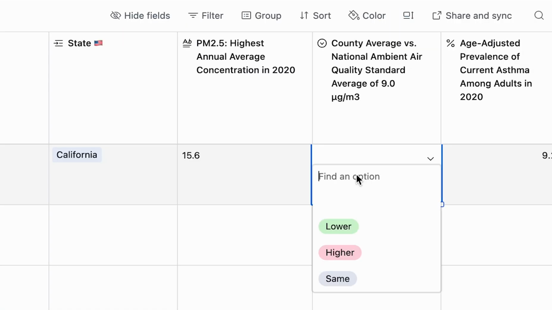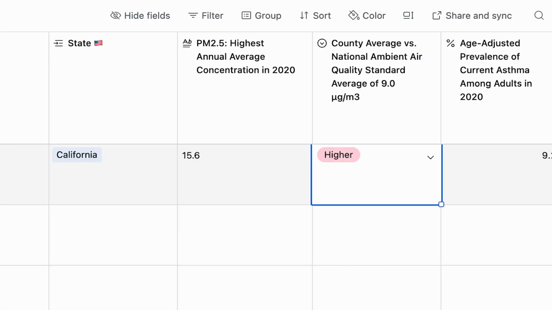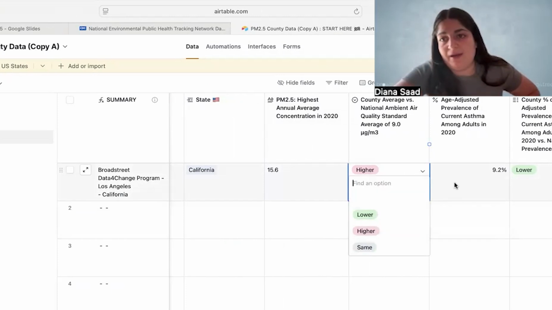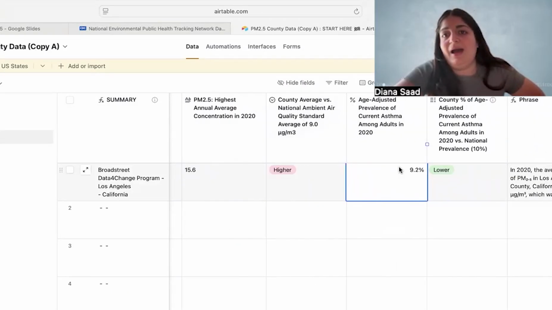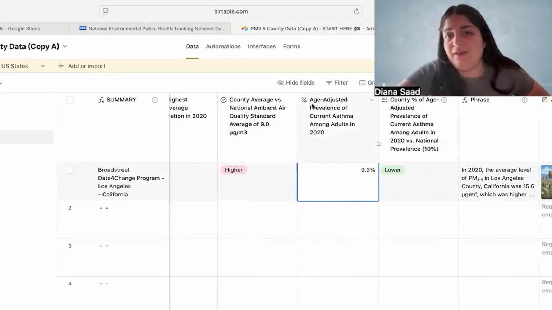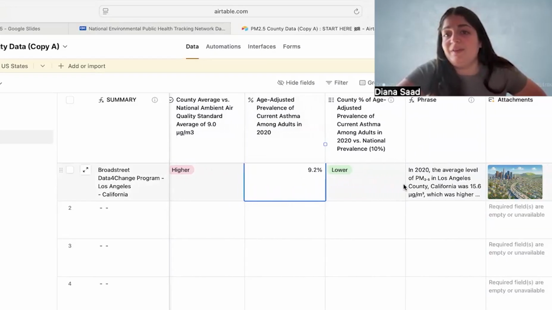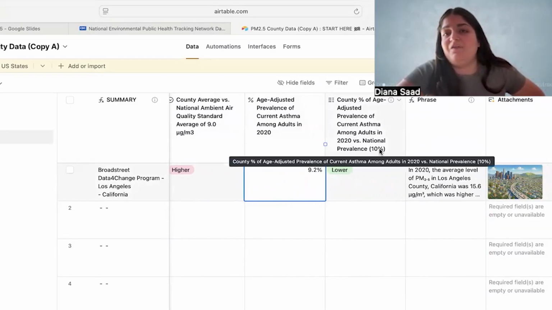I will then put a drop down. So it's going to be higher, lower, or the same to this 9.0 micrograms per cubic meter. Again, this is the National Ambient Air Quality Standard average. Then I will add the percent age-adjusted prevalence of current asthma. We said that was 9.2, and from our findings, it is lower than the 10%. This is an average that was calculated from the EPH tracking network.